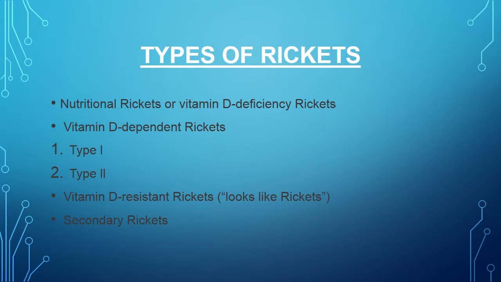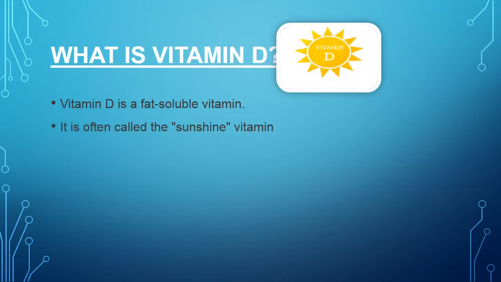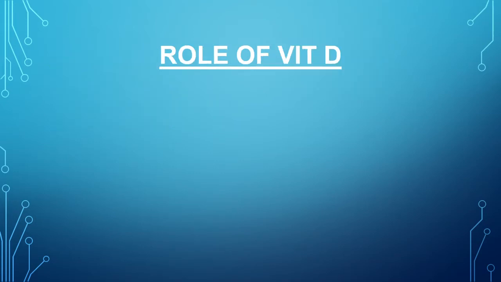Types of rickets: nutritional rickets or vitamin D deficiency rickets, vitamin D dependent rickets, which is further of two types, type 1 and type 2, vitamin D resistant rickets, which looks like rickets, and secondary rickets. Etiology of rickets is vitamin D deficiency. So we'll understand what is vitamin D. It is a fat soluble vitamin often known as the sunshine vitamin.